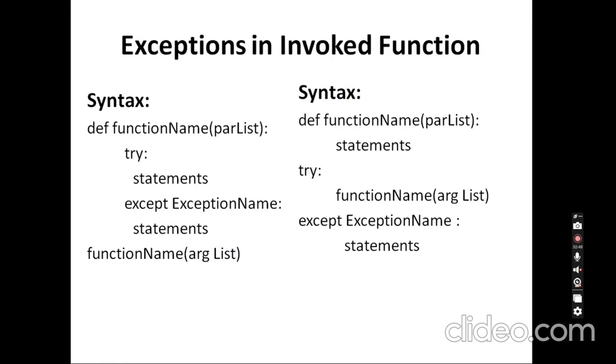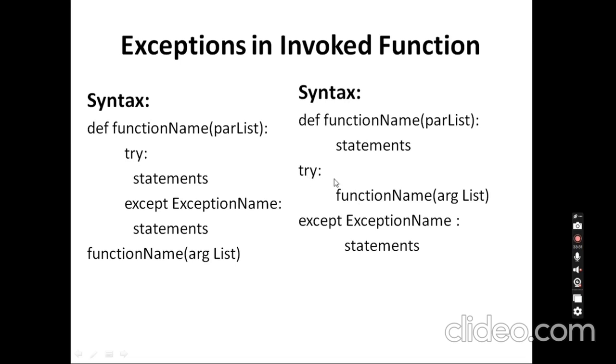Exceptions can also be used in an invoked function. Here I define a function with def, the function name, and pass a parameter. Within the definition of the function I use a try block, give some statements, and then an except block with the exception name. The exceptions raised here will be handled in the except. In the same way I can give a function call within the try block also. So I can use a try except block within the function definition, and also around the function call.